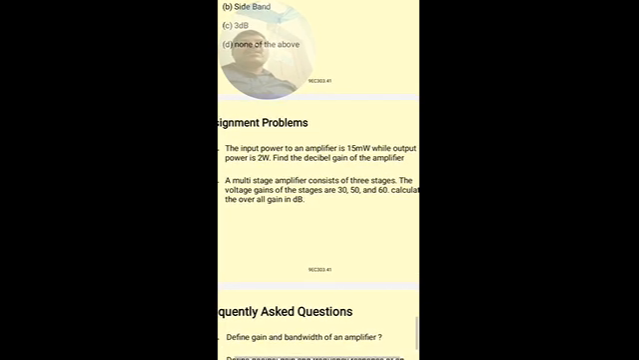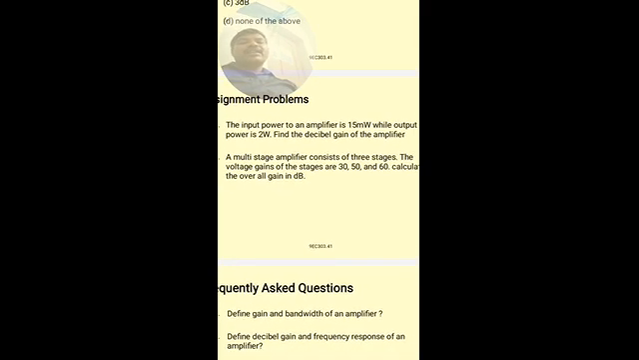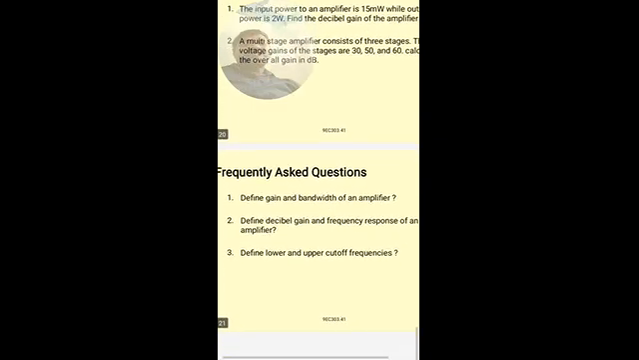A multi-stage amplifier consists of 3 stages. The voltage gains of the stages are 30, 50 and 60. Calculate the overall gain in dB. The gains of the individual stages A1, A2, A3 are 30, 50 and 60. Convert 30 into dB, 50 into dB and 60 into dB, and add them to get the overall gain in decibels.